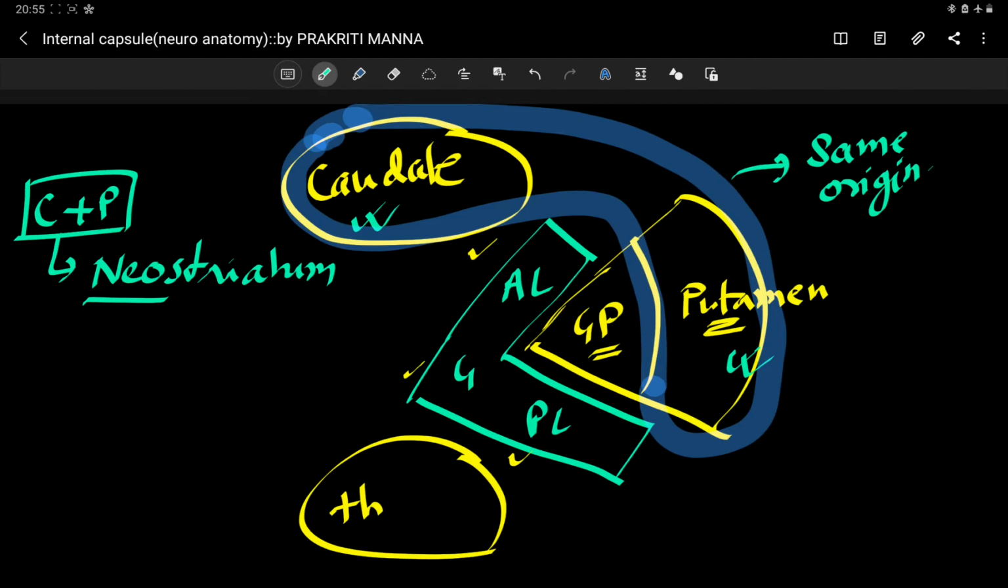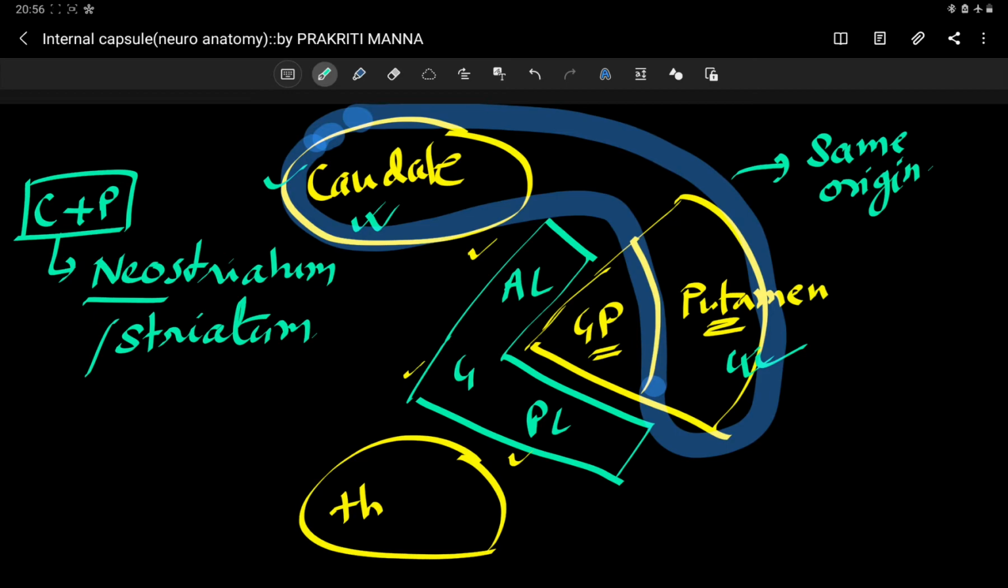That's why they are called new. So this is called your neostriatum, or simply striatum. So your caudate nucleus and putamen are embryologically of the same origin, and this is called your neostriatum or striatum.